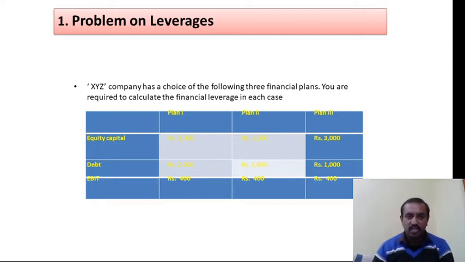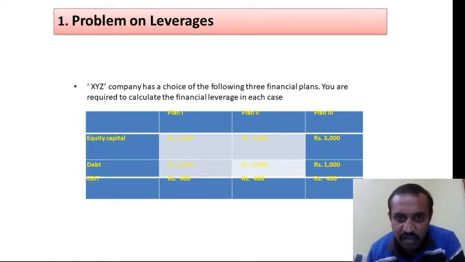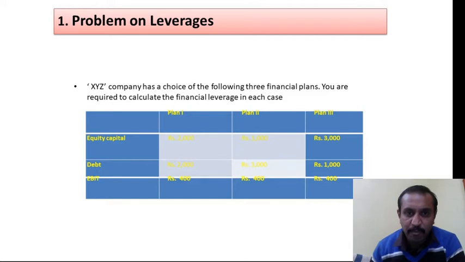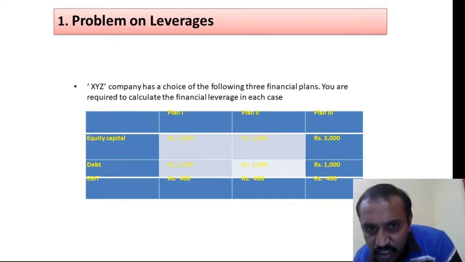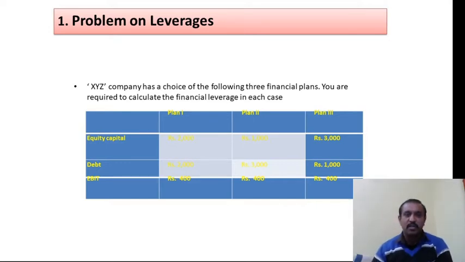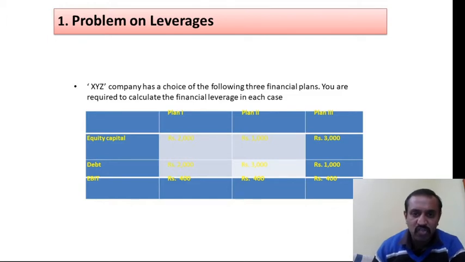So there are three situations in this problem. The first one, equity share capital, then debt, then EBIT. Equity shares they have given as 2000, 3000 and 3000. The debt they have given in the problem as 2000, 3000 and 1000.